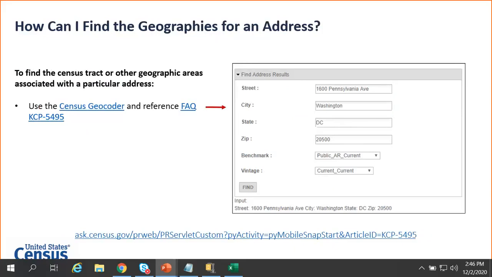And finally, we are working in the early stages towards adding search by address on data.census.gov. In the meantime, you'll want to use the Census Bureau's geocoder in order to find a list of geographies that are associated with a specific address, and then go to our site and select that geography in the advanced search.